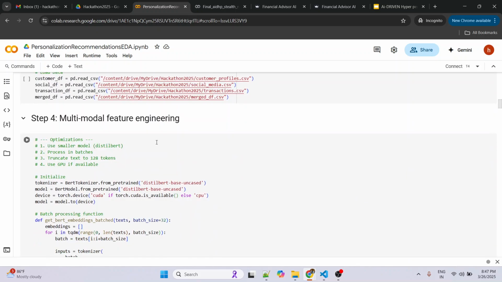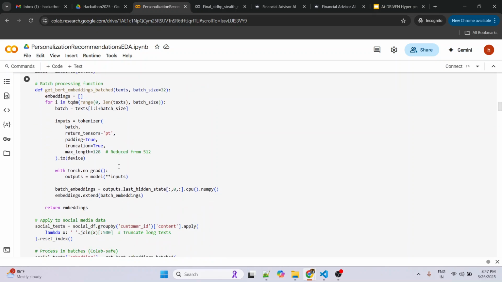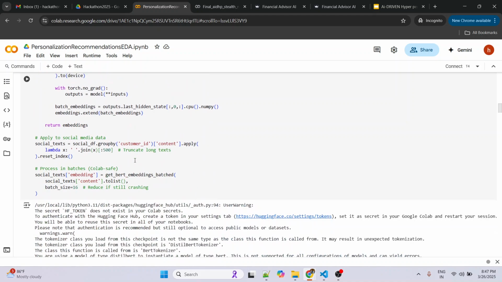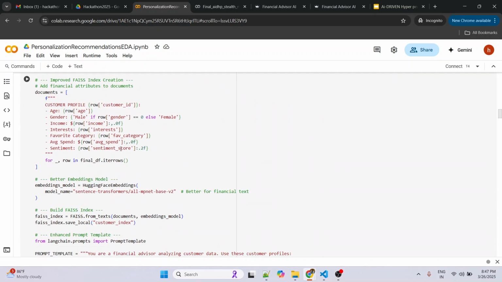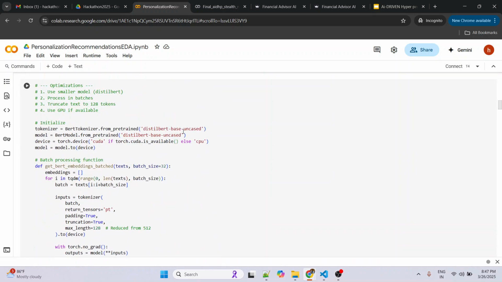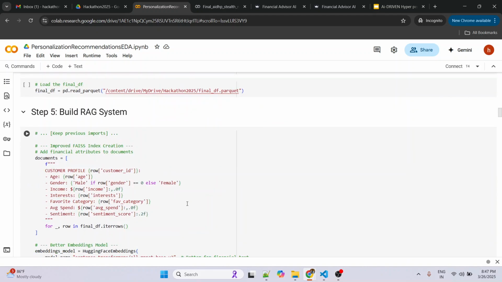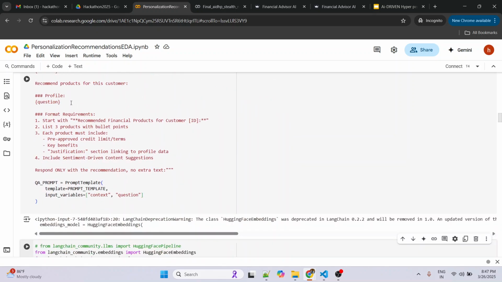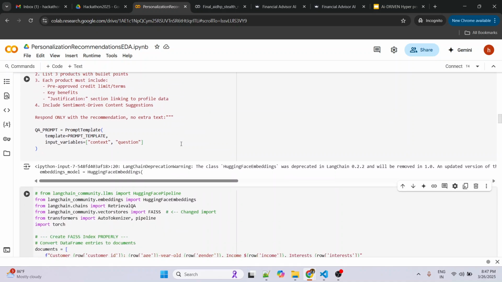And then we did the multimodal feature engineering. Initially we started with the DistilBERT model, DistilBERT base uncased, and we created the embeddings and stored those embeddings in the FAISS vector database. But DistilBERT was not giving very good results. So then we decided to move to all-MPNet-base-v2, which is a very good model for sentence transformers.